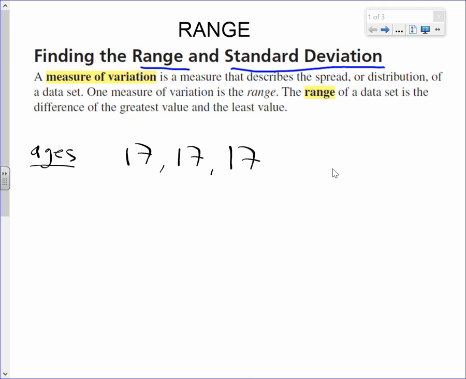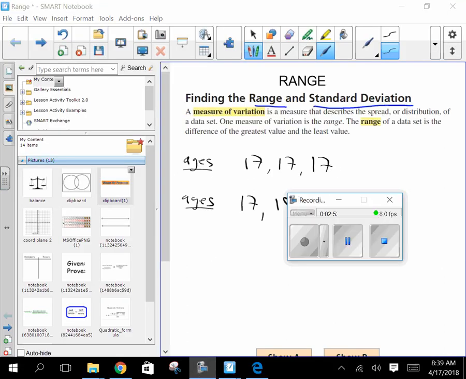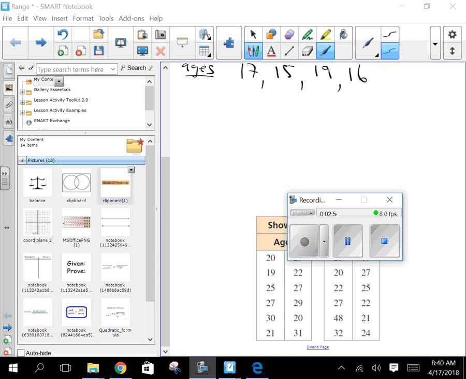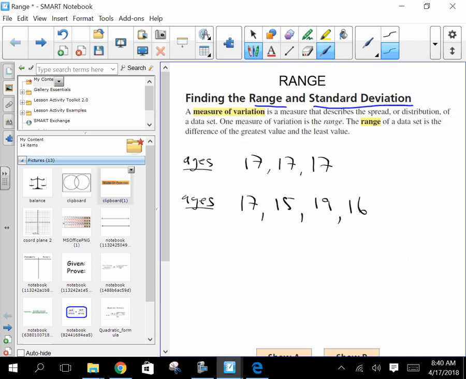But what if we had another class and the class was like this? Here the variability is different, right? Varias, ¿qué quiere decir varias en español? Many or different. A lot would be mucho. So the ages here are not as spread out as this one.